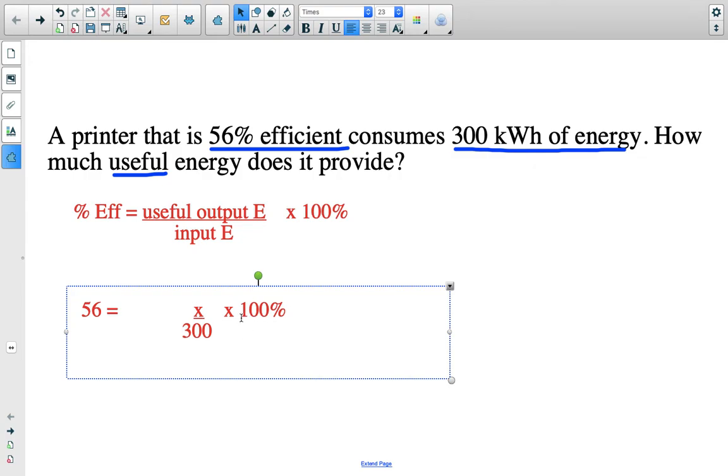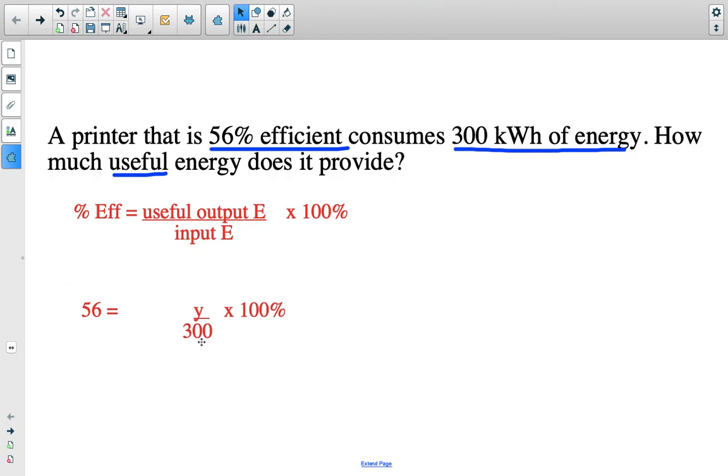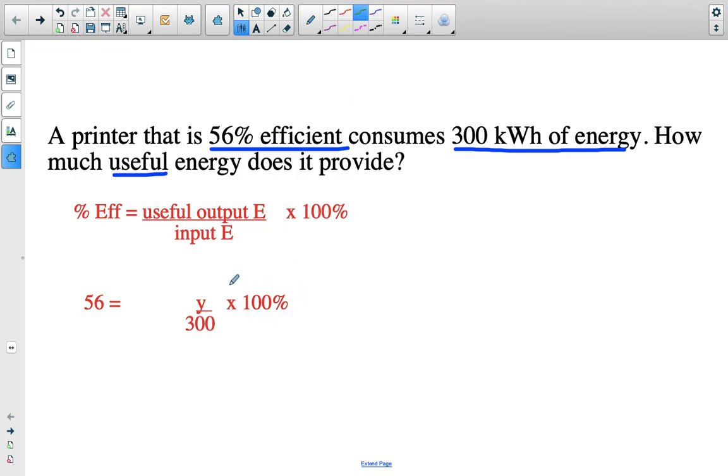And we usually times that by 100. I'm actually going to change this from x to y, so then you guys don't get confused between x and y. So there we are. Now we are going to use this to help us find y. We're going to do opposite operations like we always have done. We're going to start with the 100 first. I want to get y by itself. What's the opposite of timesing 100? Well, it's dividing by 100.